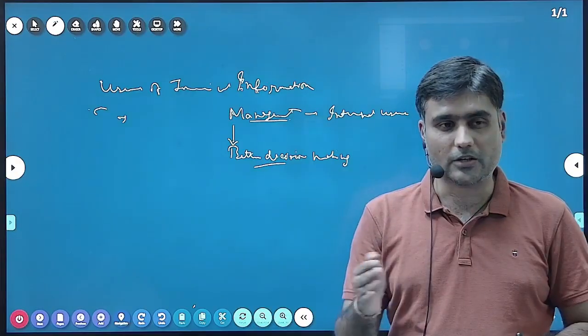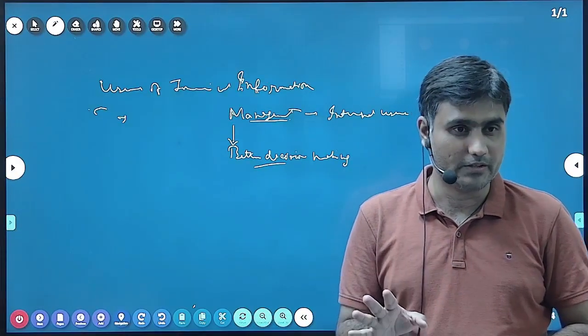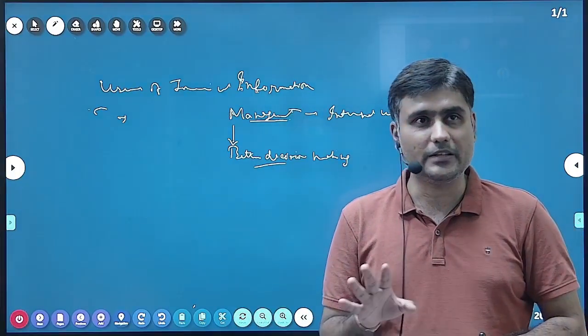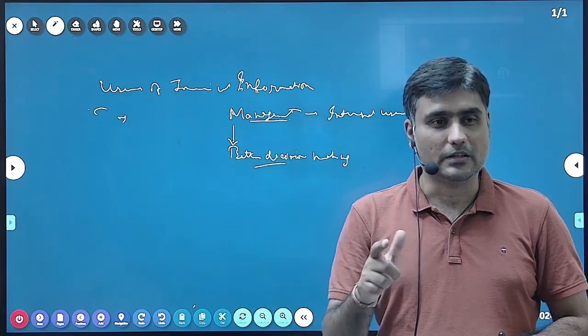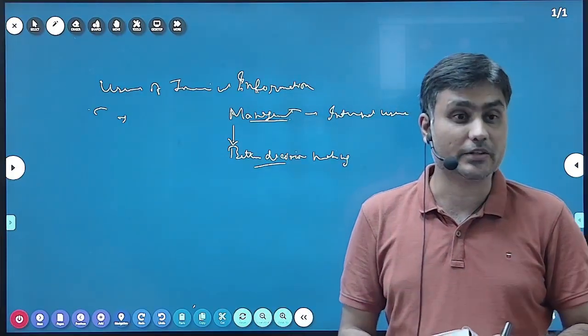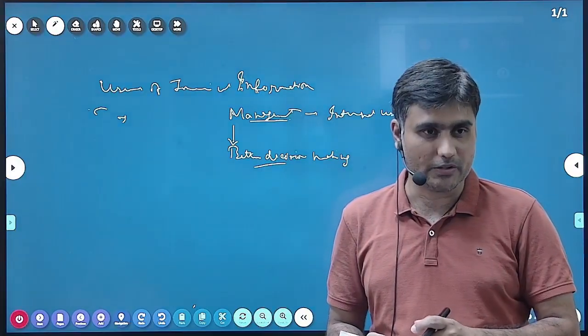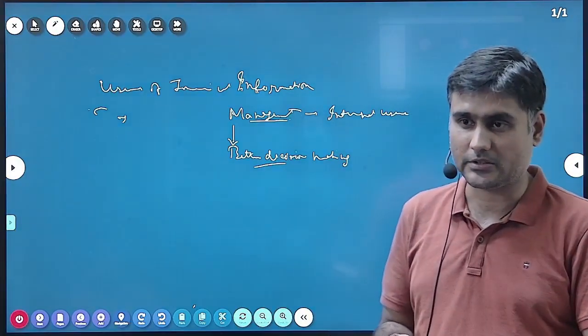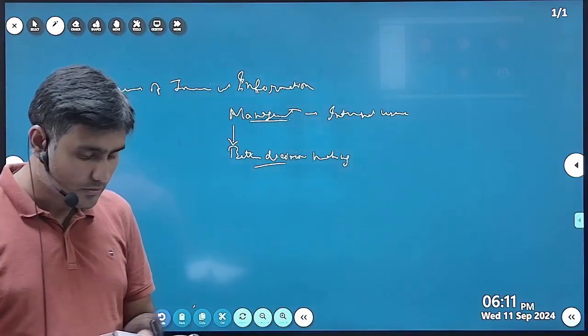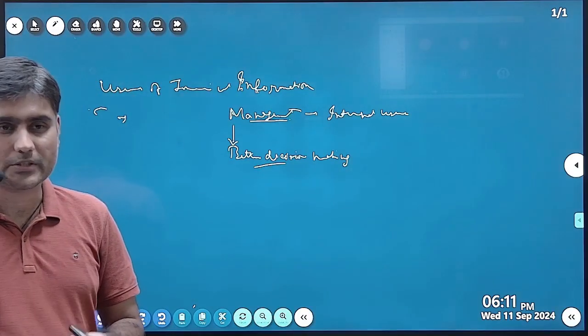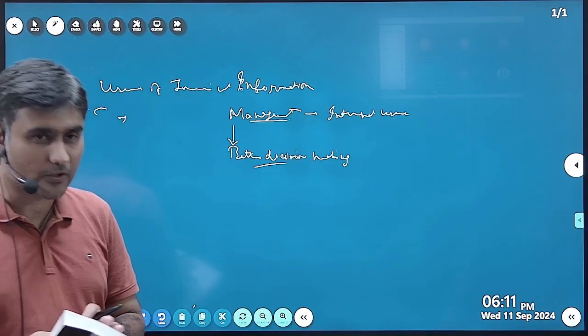The financial accounting information needs to be accurate. There should not be any variations in the financial accounting. There should not be any mistake in the financial accounting information or cost accounting information that may lead to adverse audit reports. But the management accounting information may not be 100% accurate.